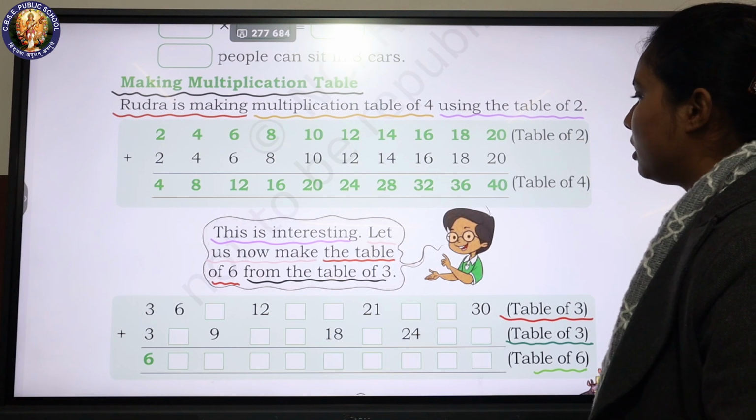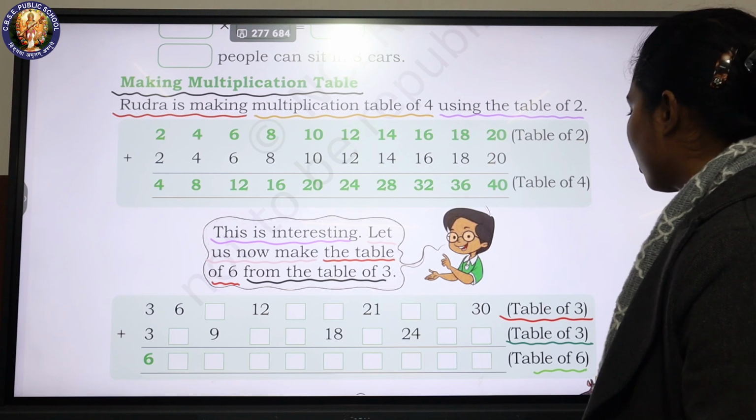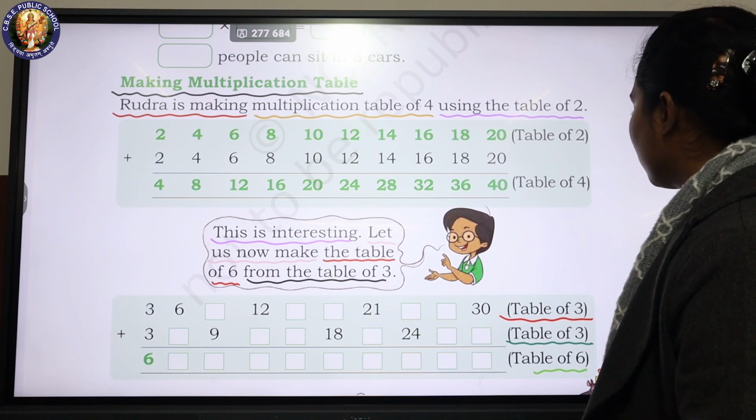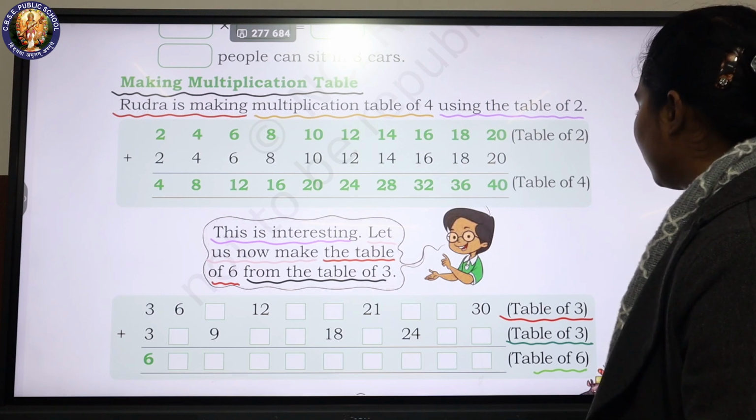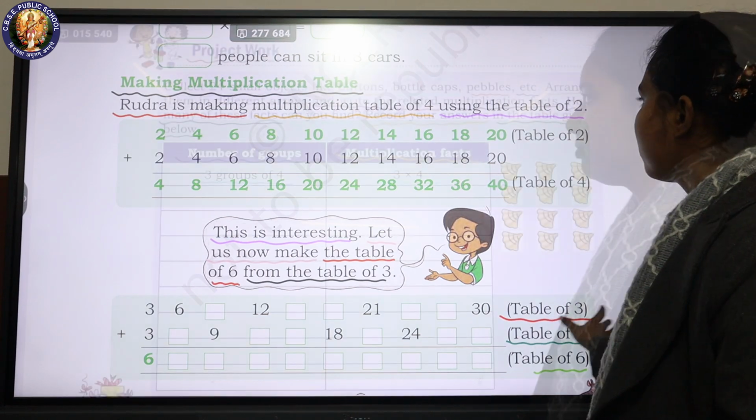Let us now make the table of 6 from the table of 3. Table of 3, table of 3, table of 6.